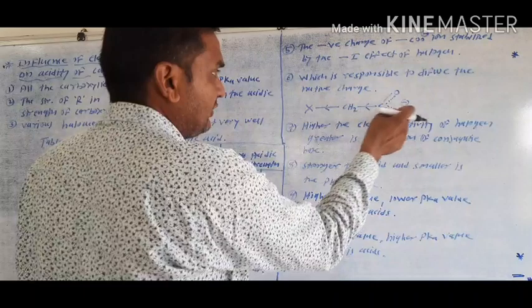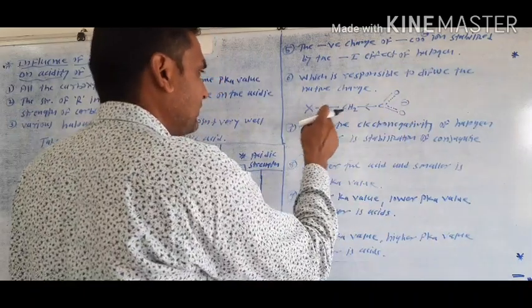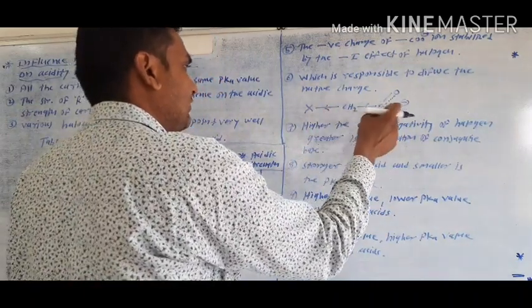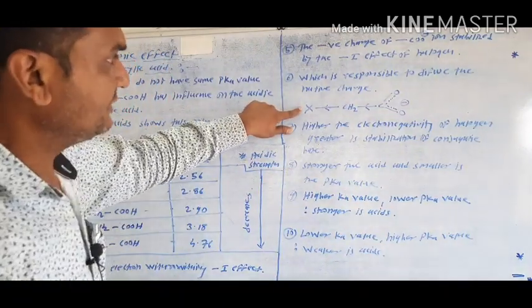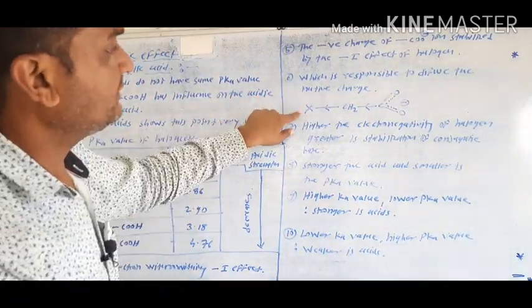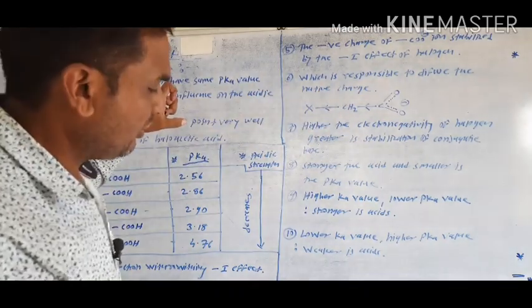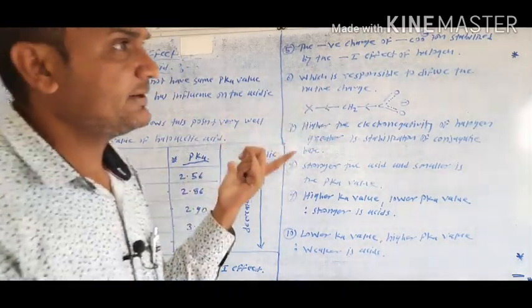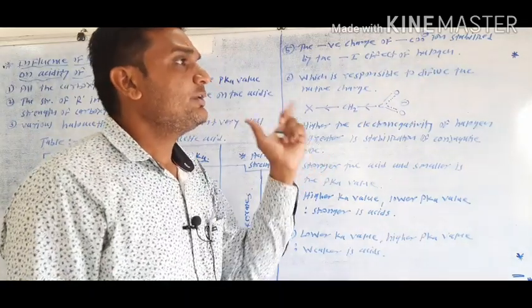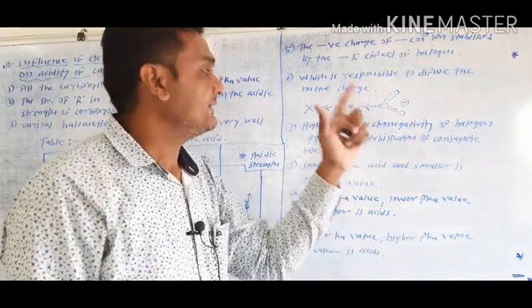The pi electrons and bonding electrons are pulled towards the halogens. This overall effect is called the electron withdrawing inductive effect, meaning minus I effect.